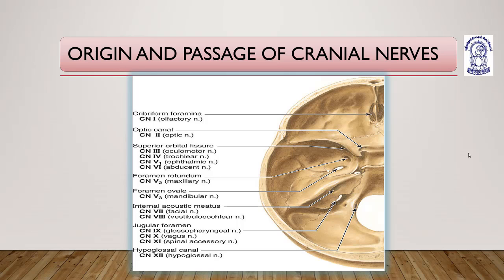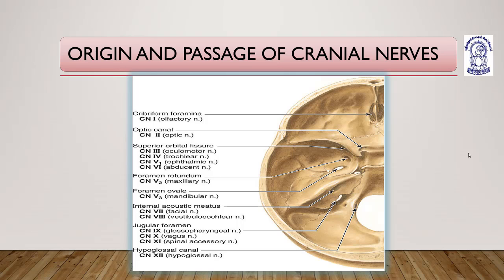I will be taking the zoology part, that is animal science. My dear students, in the last lecture, we discussed the cranial nerves. Today, we are going to start with the origin of cranial nerves from the cranial fossa.